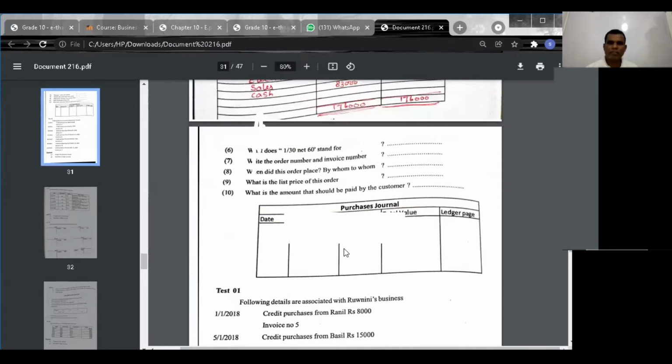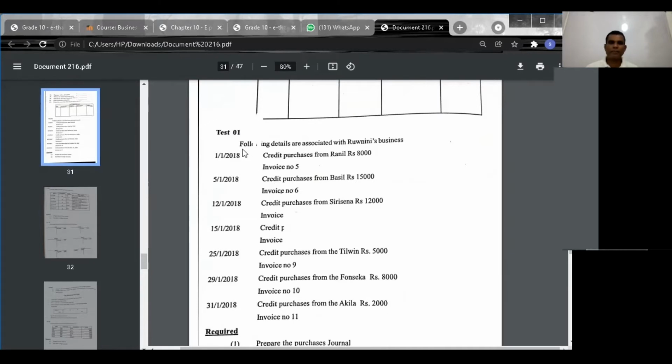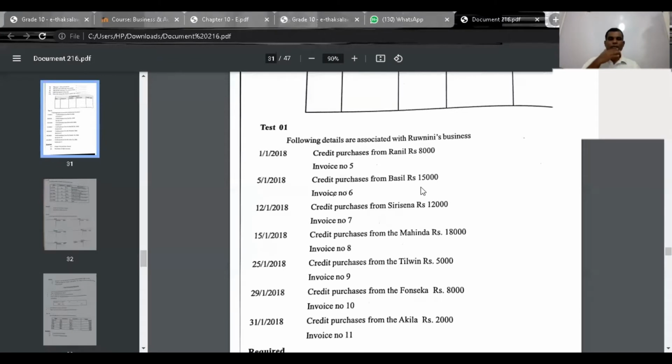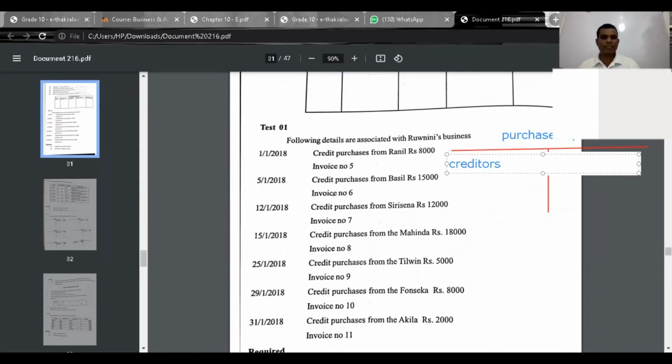Here you see the purchaser's journal. Test 1: the following details are associated with Rohini's business. Now look at that. First one is concerned. Purchases account debit, Ranil's account credit. Here the total is taken to the purchases account. Creditors, how much? That is 68,000. Each account should be credited.